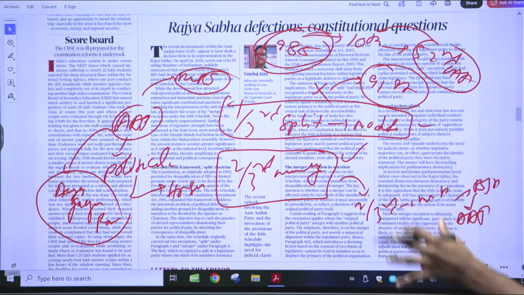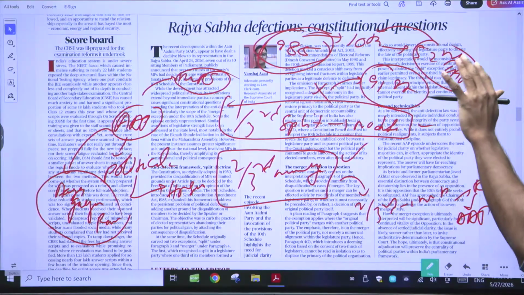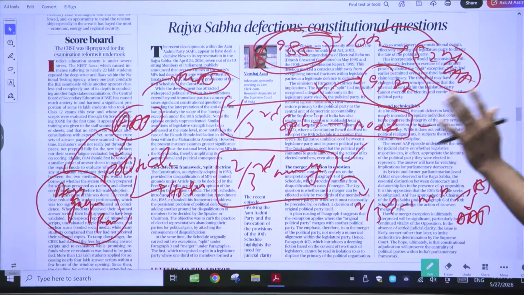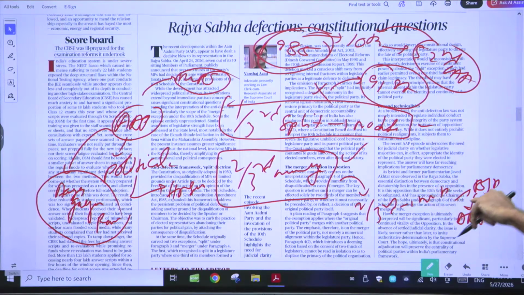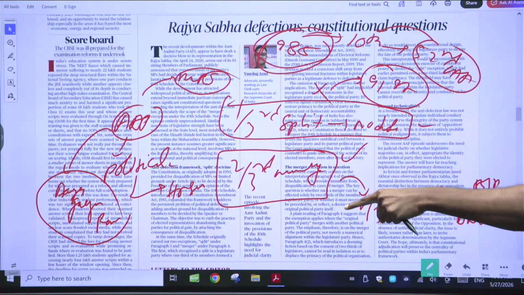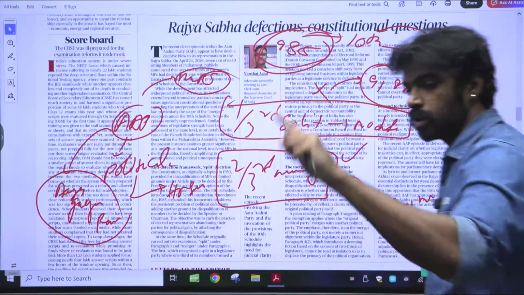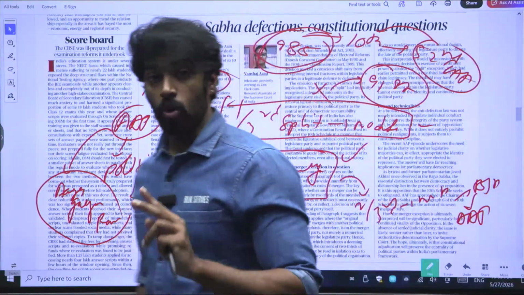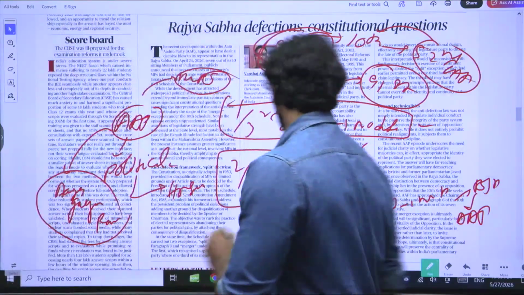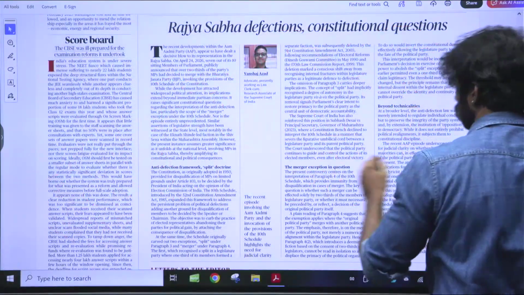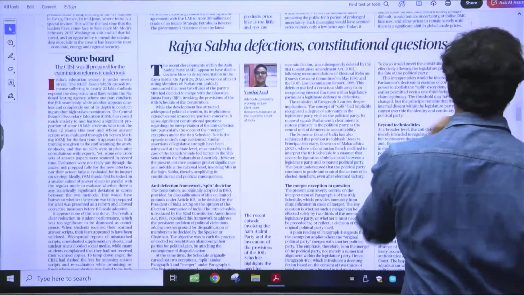Now coming back to the editorial, it is saying that despite who comes and what the terms of merger are, there are two types: the legislature party, and the original political party. Let us understand what a political party is first.